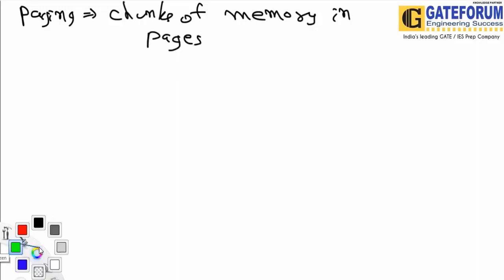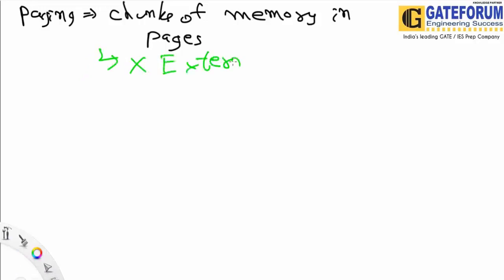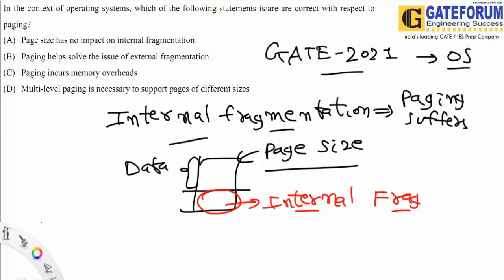So because of that, we don't have anything related with external fragmentation. It's a well-known concept, friends, that paging always resolves the external fragmentation while it suffers from internal fragmentation. So the first option is incorrect. The second option is true, which solves the issue of external fragmentation.